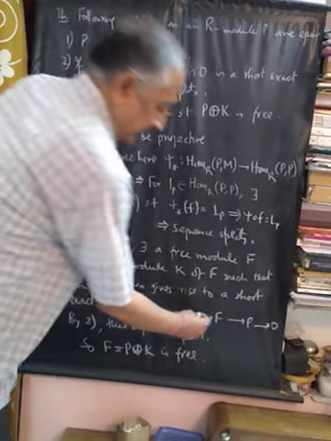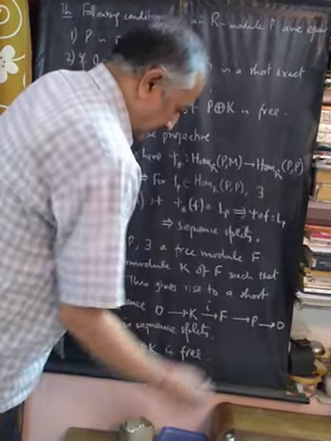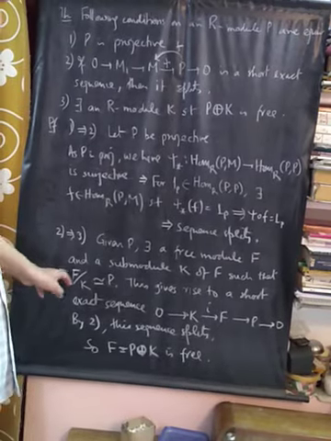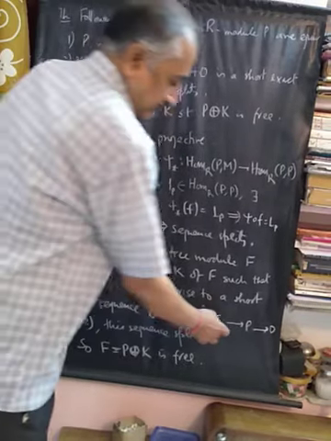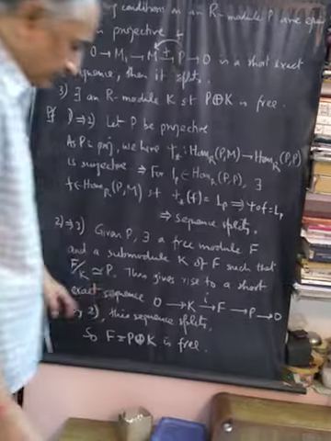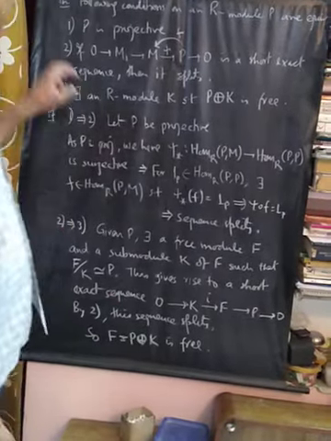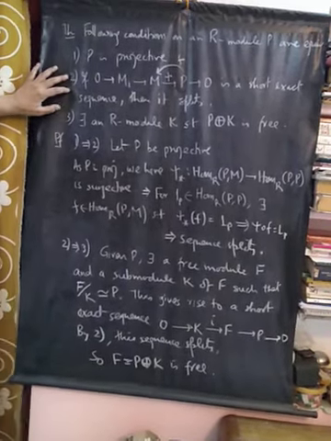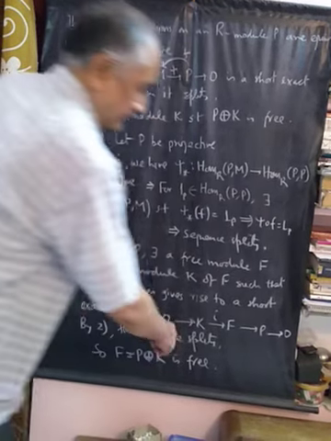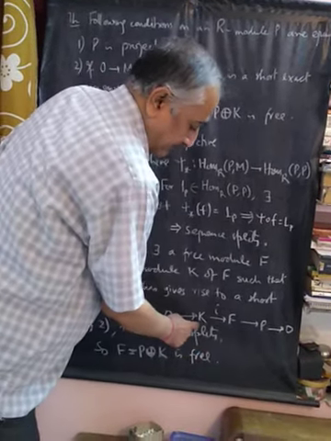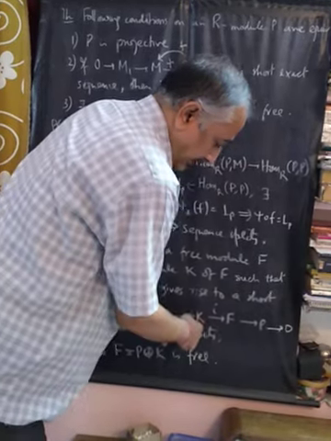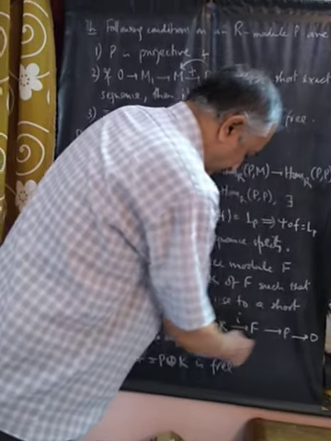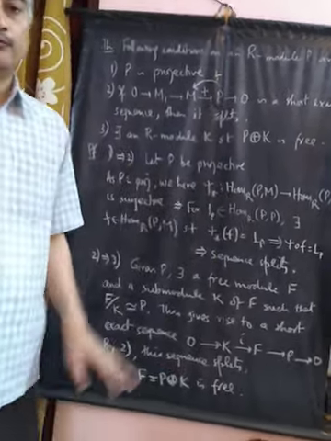This K to F is the inclusion map, and because F by K is isomorphic to P, this mapping is surjective. So this is a short exact sequence, and because 2 is given, this sequence splits. When it splits, F becomes the direct sum of P and K. Because F is free, P direct sum K is also free.